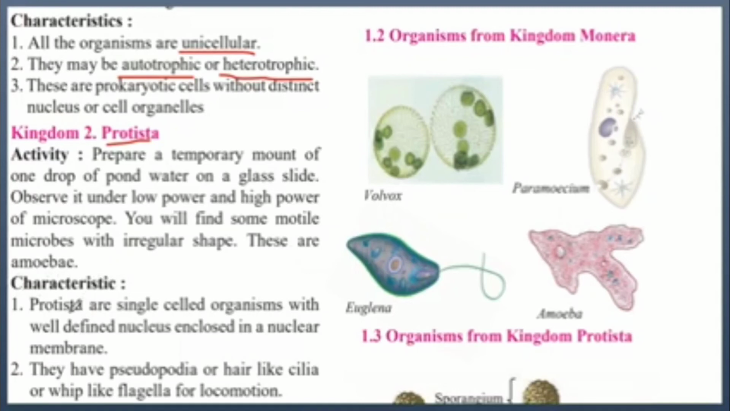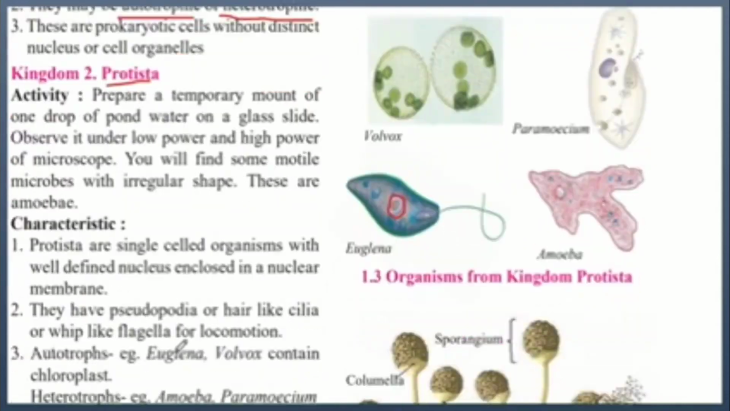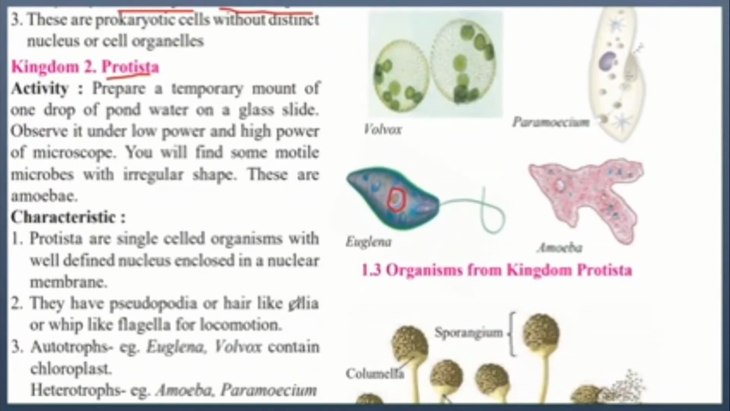Characteristics. Protista are single cell organisms with a well-defined nucleus enclosed in a nuclear membrane. As you can see, they have just one cell. They are single-celled organisms with a well-defined nucleus. In this picture, you can see inside here is a well-defined nucleus. That is, we can see it very clearly. And this nucleus is enclosed within a nuclear membrane. They have pseudopodia or hair-like cilia or whip-like flagella for locomotion. You can see here this long tail that they have.